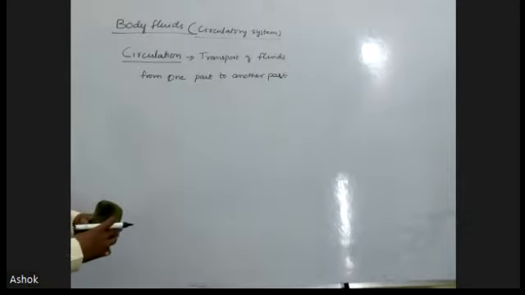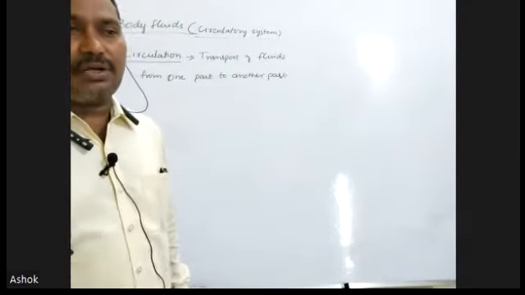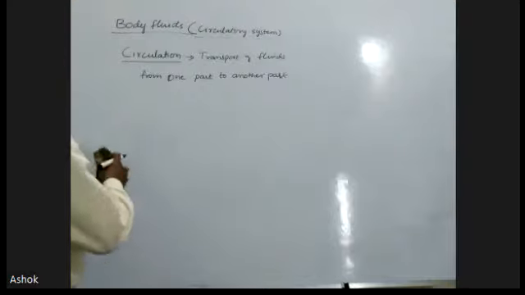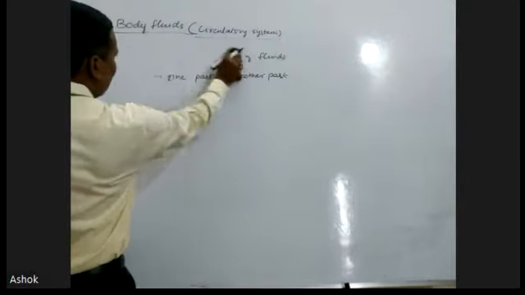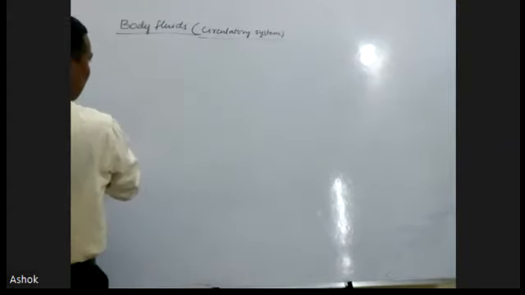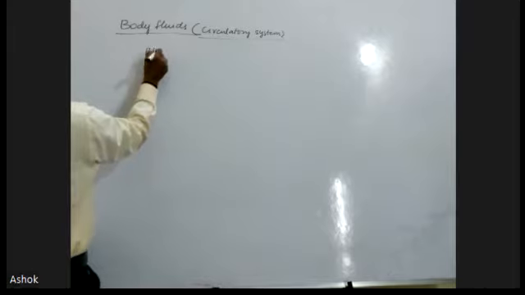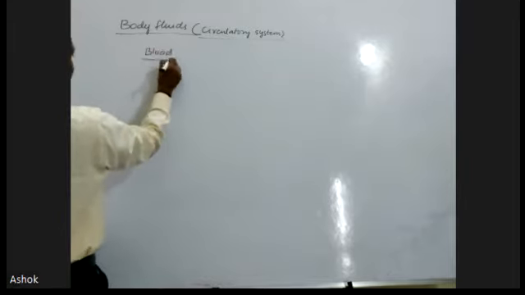In circulation, mainly two types of body fluids circulate in our body. First one, blood. Blood circulates in our body.